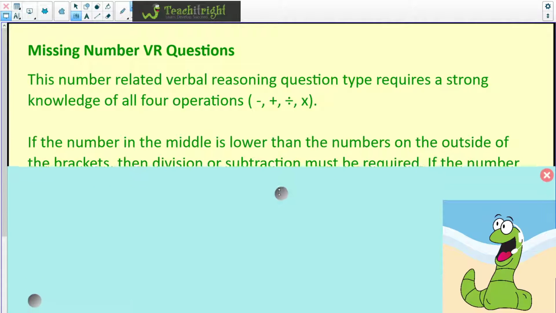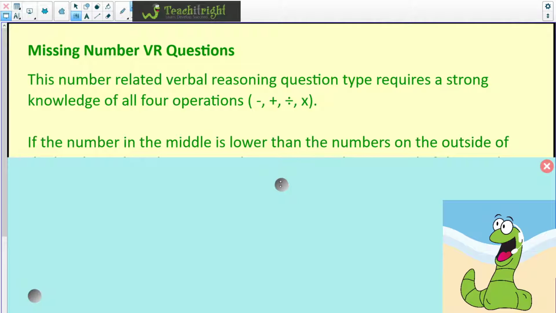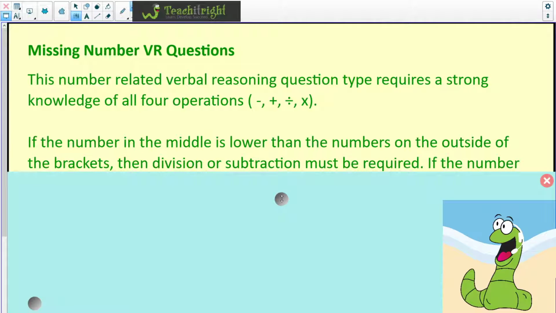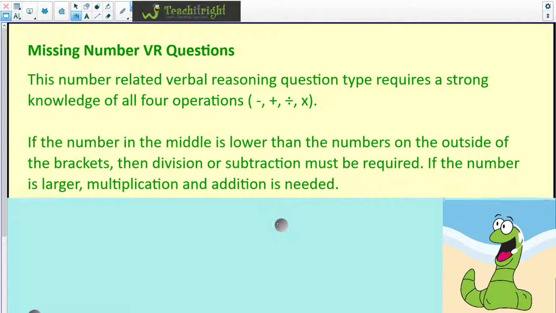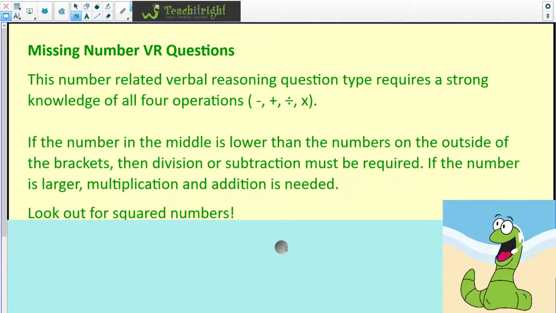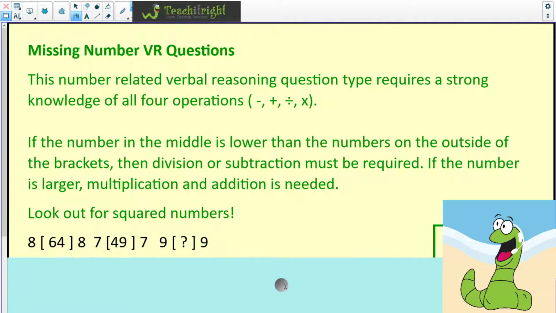If the number in the middle is lower than the numbers on the outside of the brackets, and you'll see how they're laid out in a minute, then division or subtraction must be required. So just to repeat that, if the number in the middle is lower, then we're going to need to use division or subtraction in some way. If the number is larger, multiplication and addition is needed. Look out, though, for squared numbers.